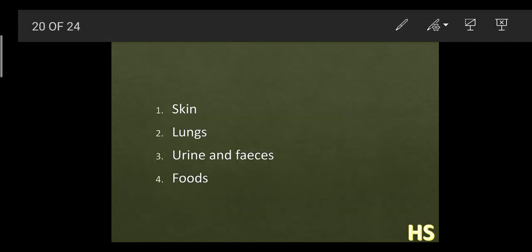Now, we have studied about heat production and heat loss, but there is a principal heat regulating center. What is the name of that? That is the hypothalamus. What is the function of this? The function of this hypothalamus is to regulate the body temperature. It helps in the regulation of the body temperature.